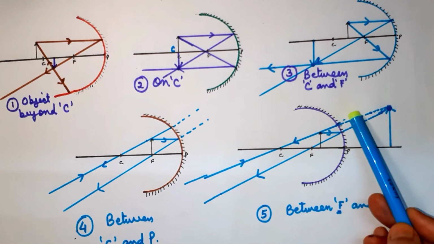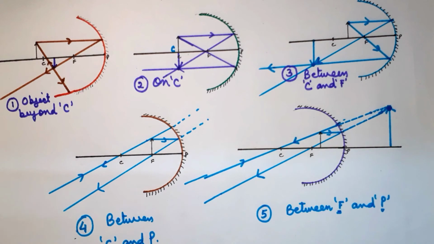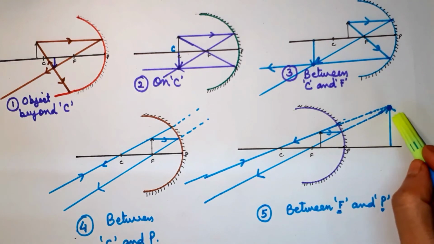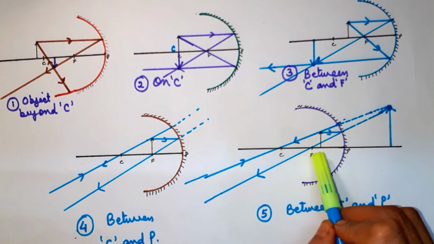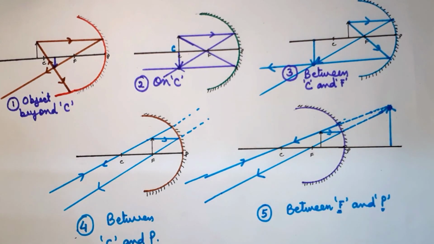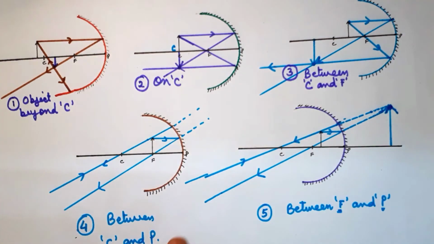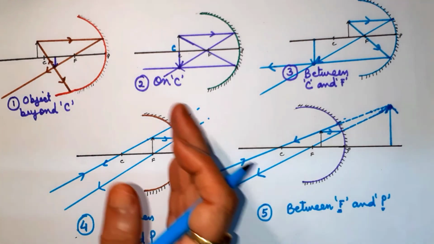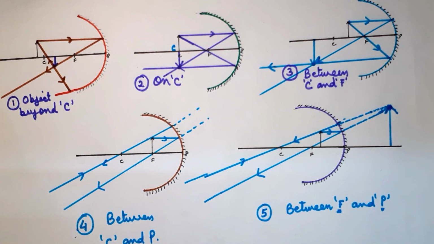So there is an apparent intersection of the rays, that's why it will be a virtual image. It will be a large image, and it is formed erect because it is behind the mirror, on this side of the focus. It will always be an erect image. And in all the other cases, the image which is formed, formed on this side of focus, in front of the mirror, will all be inverted images.